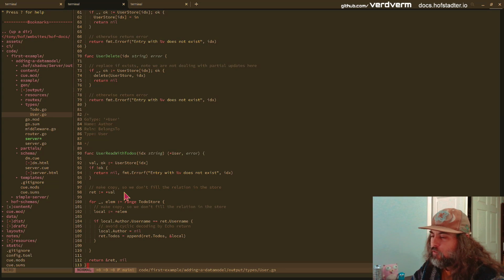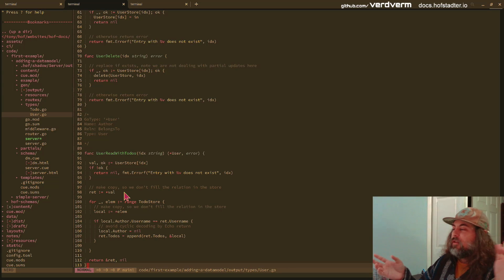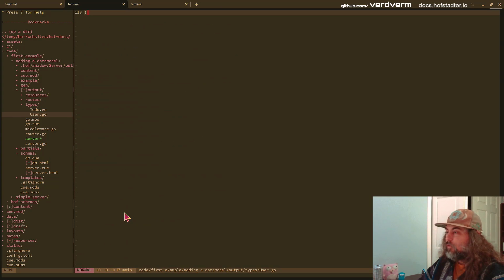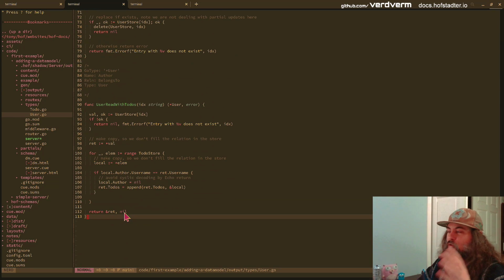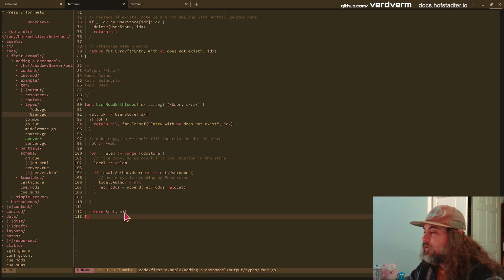So this is just a little nuance of how we've done this particular data store. We're storing pointers. If we add the post to the one in the store and then add the author to that, we're getting into this recursive cycle. And when we try to send it back to the user, and it's doing that whole turn the go value into the JSON process that the server does for us, it's going to complain about cycles.